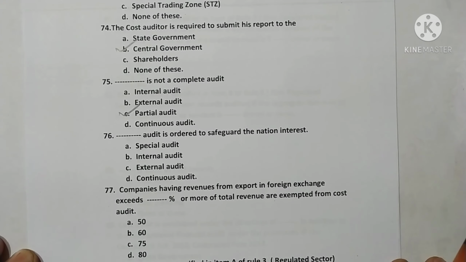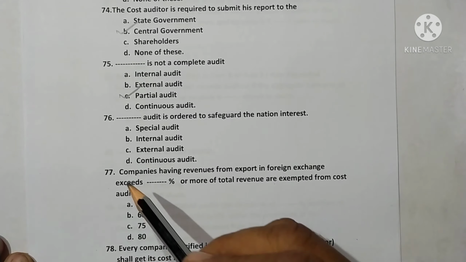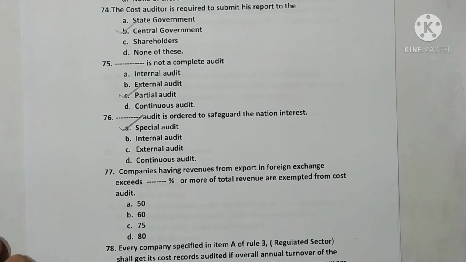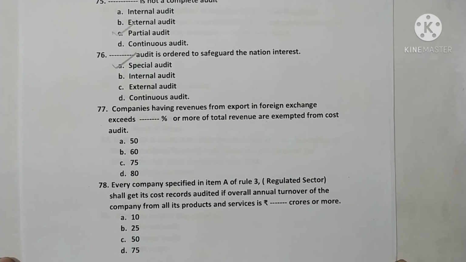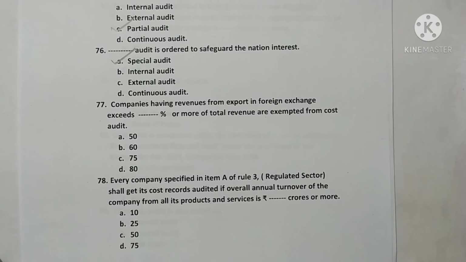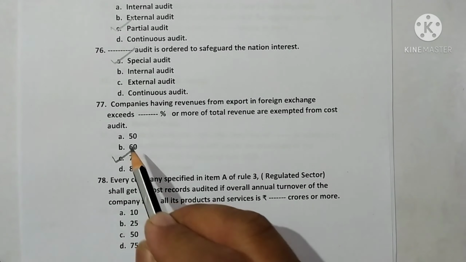Question 76. The dash audit is ordered to safeguard the national interest. Here special audit is the correct answer. Option A is correct. Question 77. The companies having revenue from export in foreign exchange exceeding 75% or more of total revenue are exempted from cost audit. Here option C is correct.